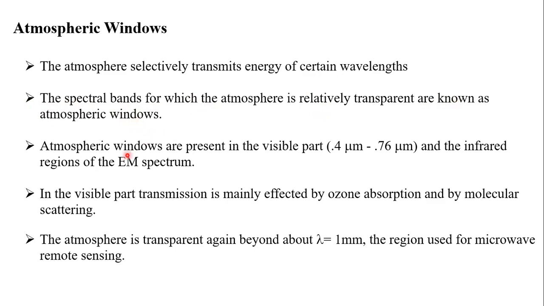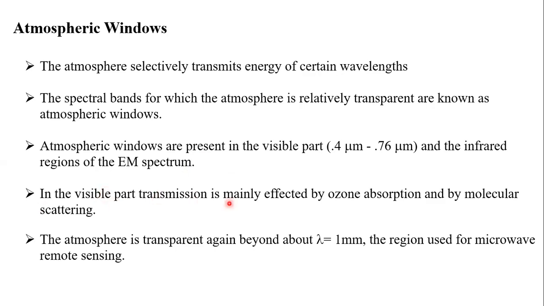So what are those present? Mostly these windows are present in the visible part, 0.4 to 0.7 micrometers, and the infrared regions of the electromagnetic spectrum. There you can see the atmospheric windows.